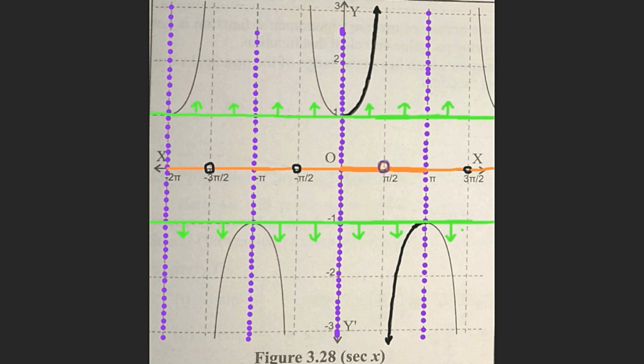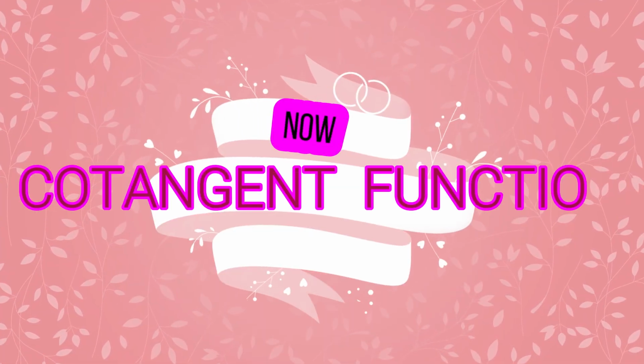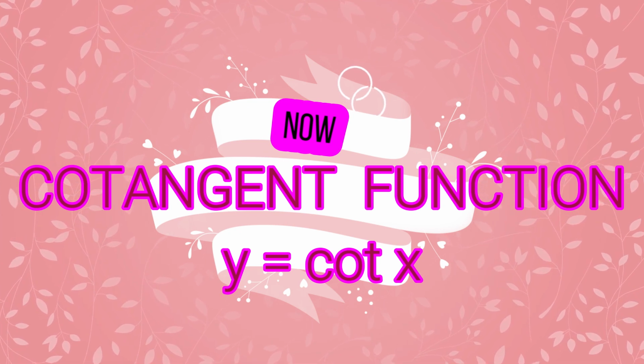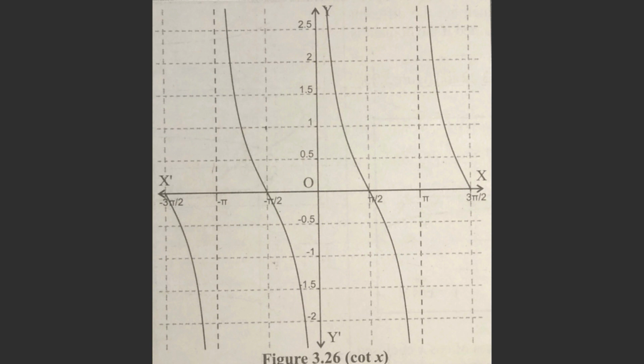inverse trigonometric function. Let us see the graph of the cotangent function, that is, y equal to cot x. In this graph, when theta equals 0, cot 0 is not defined. Similarly, cot pi is not defined. Cot minus pi is not defined.